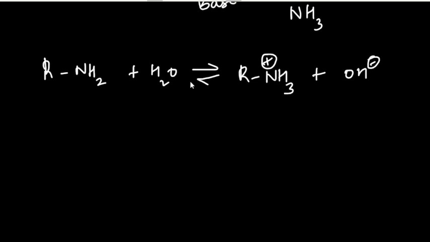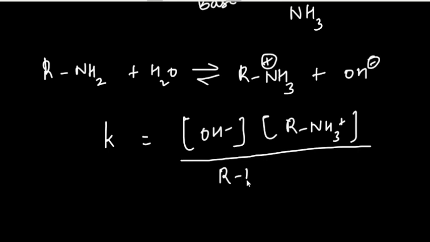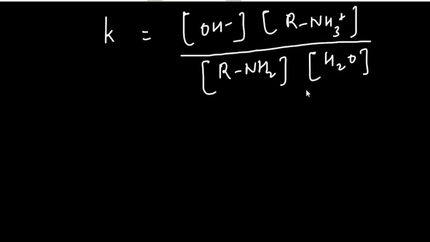Through this, if I try to write the equilibrium constant, K becomes the concentration of the products upon the concentration of the reactants. Let me write the concentration of the products first, and then the concentration of the reactants, RNH2, and here we have water. In this case, water is a pure liquid, so it gets multiplied into the constant, and this becomes Kb.